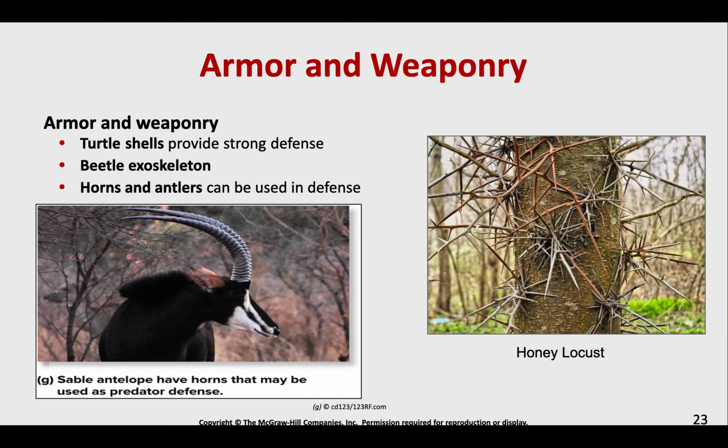And then armor and weaponry. All right, so turtle shells, good example. Beetle exoskeleton, different horns and antlers to fight off different predators. I think a good example for plants is the honey locust tree. All right, so the honey locust tree has all these big spines on its trunk. Right? It actually evolved those spines to deter woolly mammoths from eating too many of its fruit. All right, so this is an old species. Obviously, the woolly mammoths have died out now, but they still retain some of their spines, especially if you get a native species and not a cultivar.